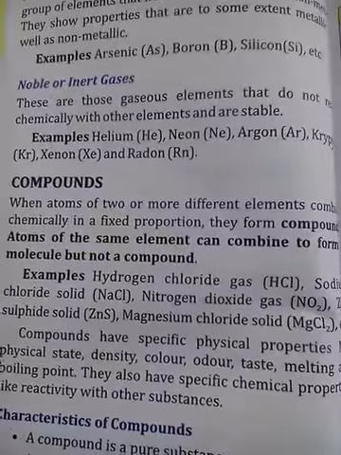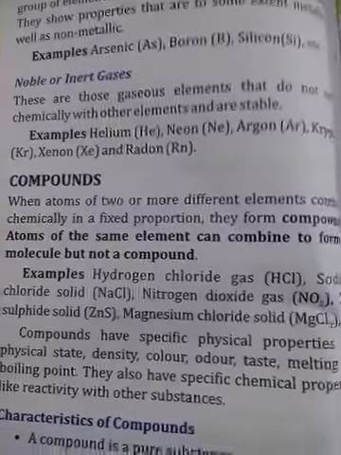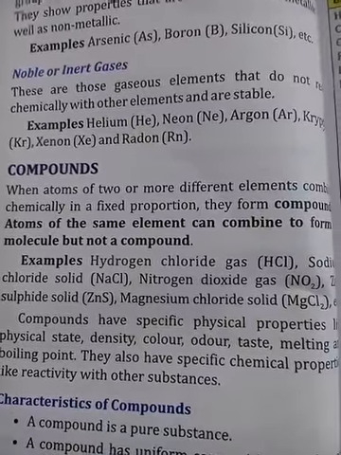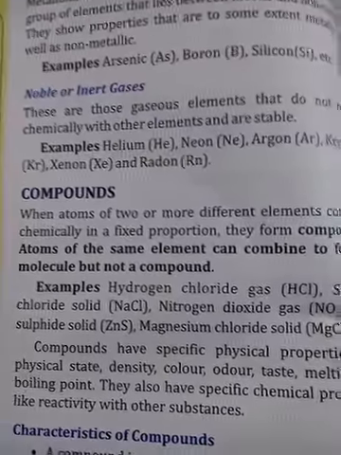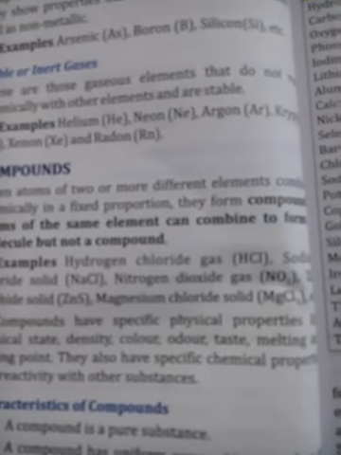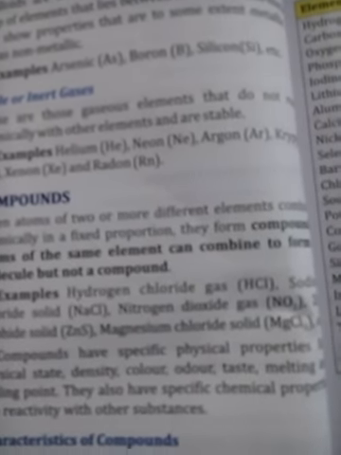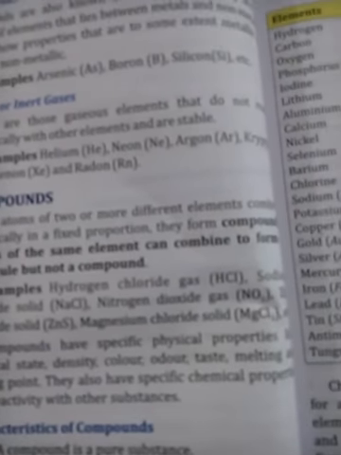For example, nitrogen dioxide NO2, zinc sulfide, magnesium chloride, these are all examples of compounds. Water is also a compound. Why? Because water is made up of hydrogen and oxygen, which are 2 different types of elements, right?